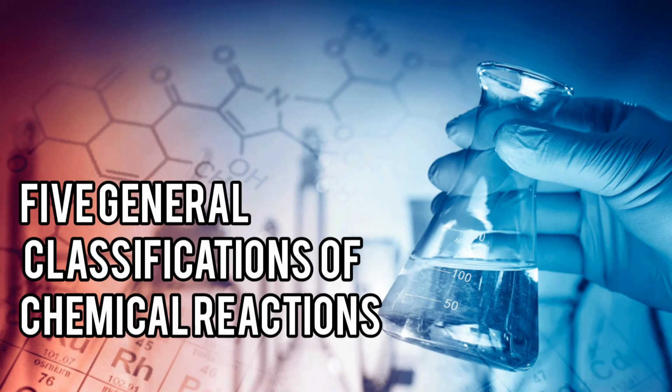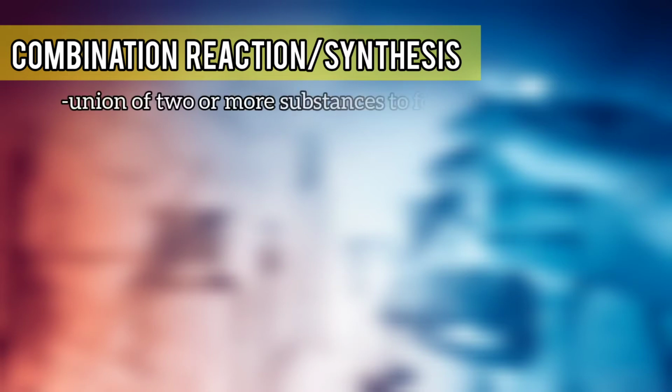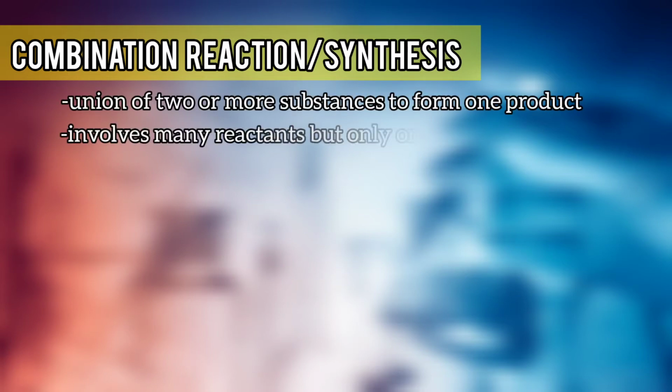There are 5 general classifications of reactions in chemistry. The first type of chemical reaction is known as combination reaction or synthesis. Combination reaction or synthesis is a type of inorganic chemical reaction which involves the union of 2 or more reactants to form one product. Essentially, there are many reactants but only one product in this type of reaction.